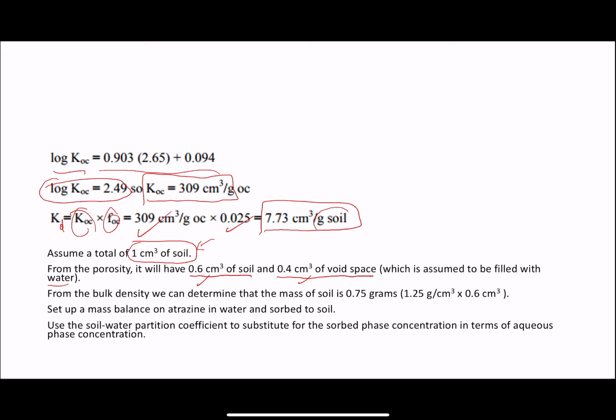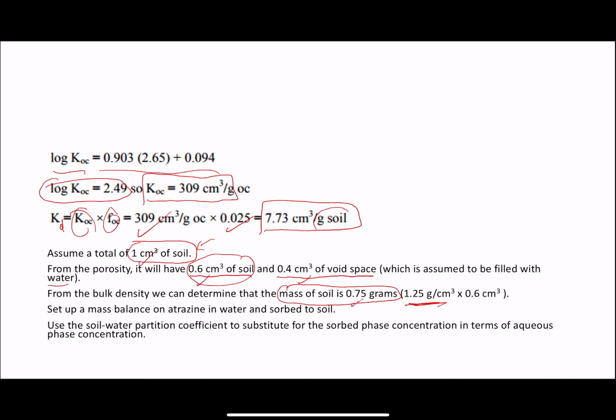From the bulk density, remember he told you it's 1.25 gram per centimeter cube. If you multiply it by 0.6 soil, you would get that every 1 centimeter cube has 0.75 grams of soil.